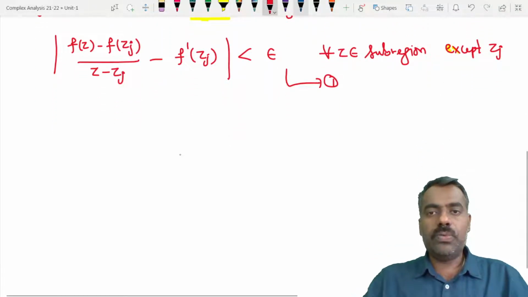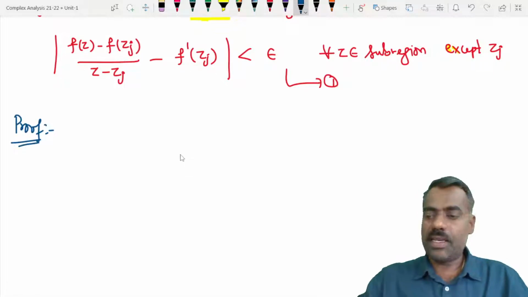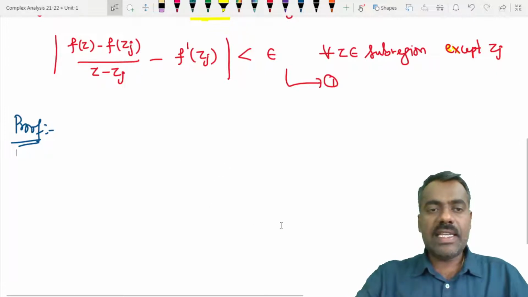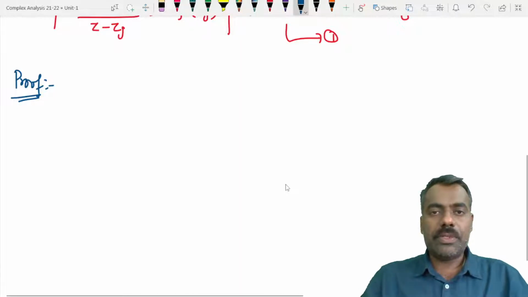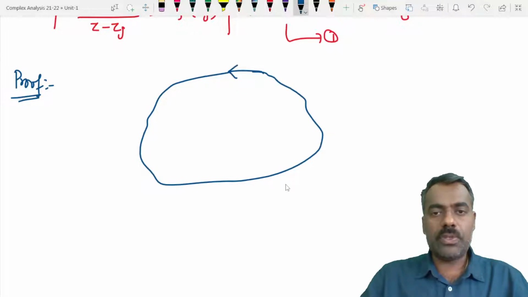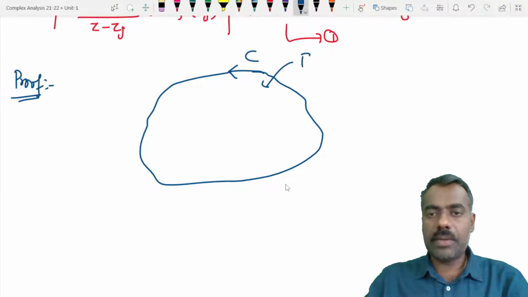So the proof is not a difficult one. It is mainly understood through visualization or a picture. One can easily check that. Suppose this is our region R. First, let me draw C. Assume that this is our C, which is positively oriented, and inside is our R. Whatever R contains: the points of C and inside. So this is our R.